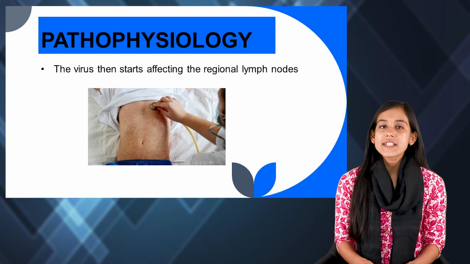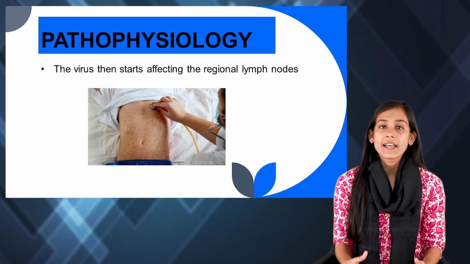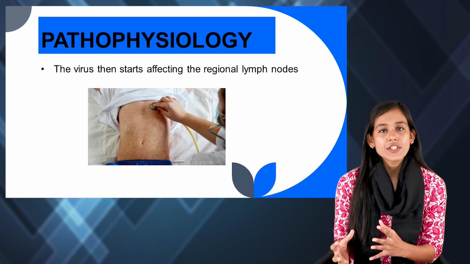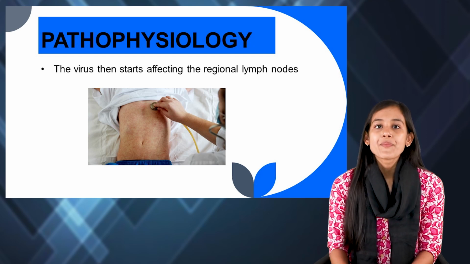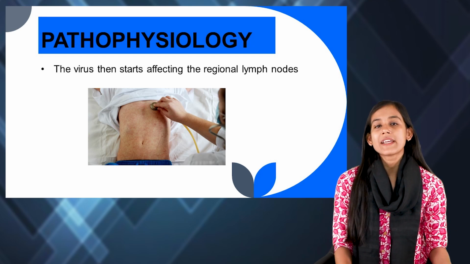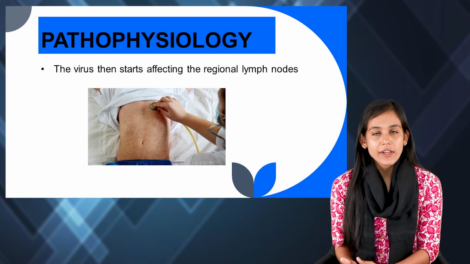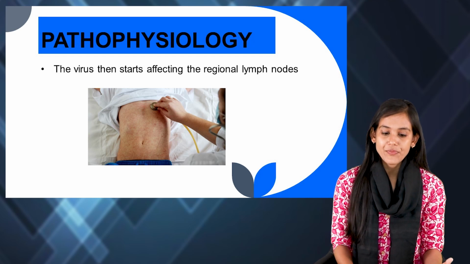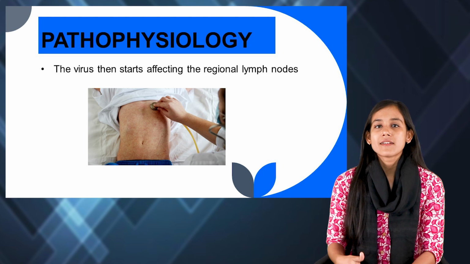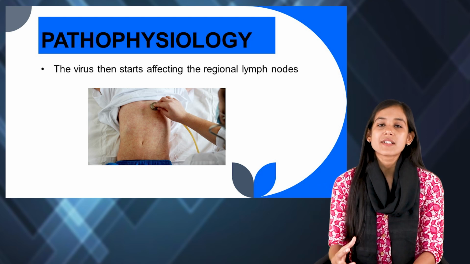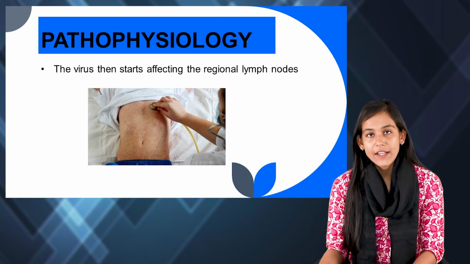Before, this virus was in the local tissues of the lungs, and now it would be carried by these alveolar macrophages and dendritic cells to the regional lymph nodes.